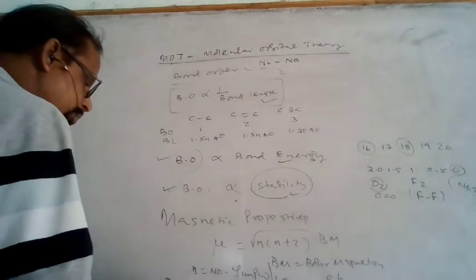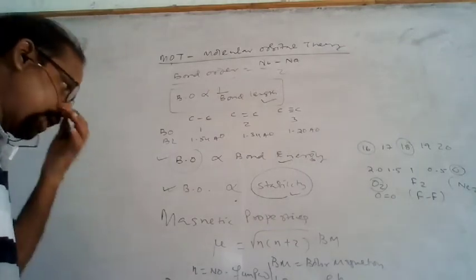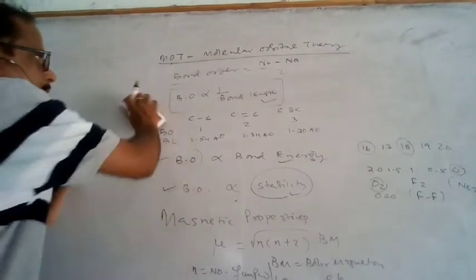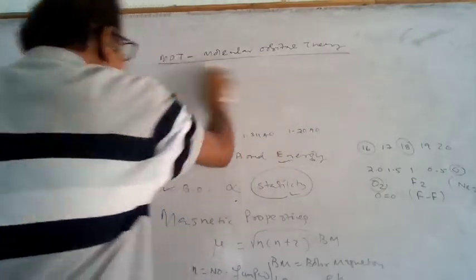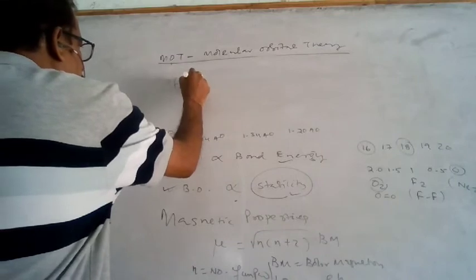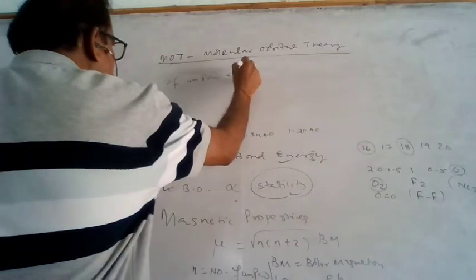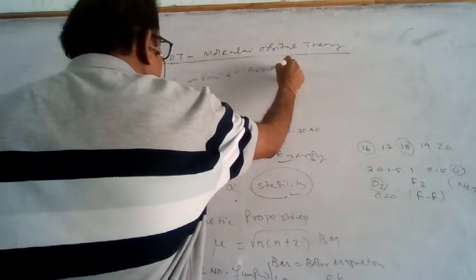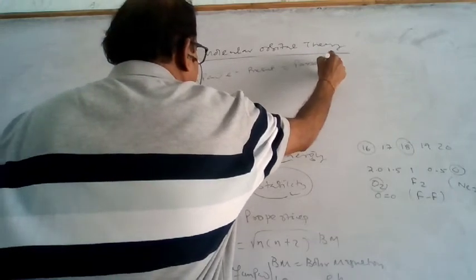There are two types of substances. If an unpaired electron is present, it will be paramagnetic.